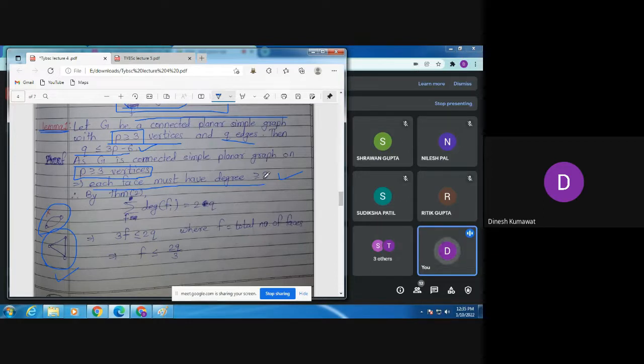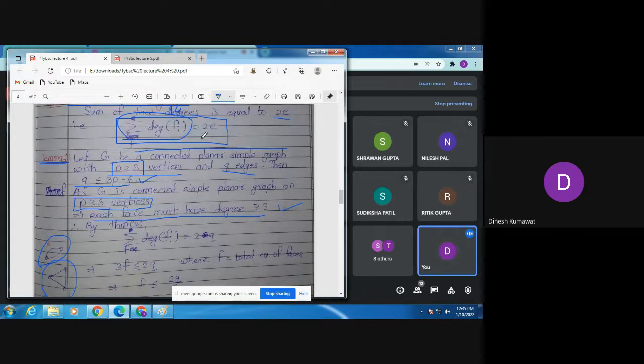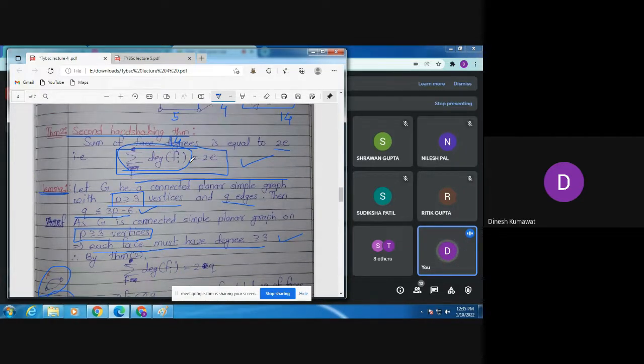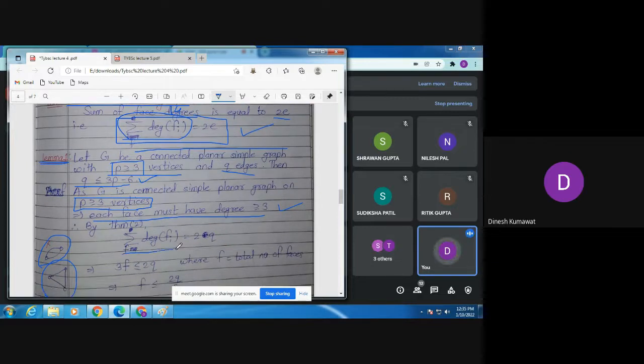Now remember, we have each face of degree at least 3. Now let us use this in the second handshaking theorem. By theorem 2, which is nothing but this second handshaking theorem, the sum of degrees of Fi is equal to twice the number of edges. Here we denote the number of edges by Q. Hence it should be 2Q.